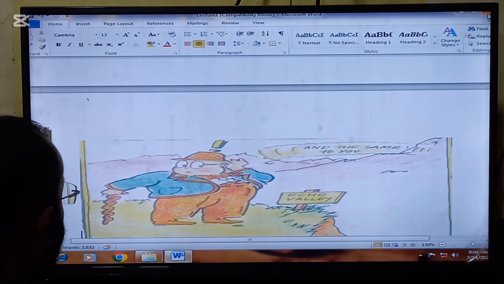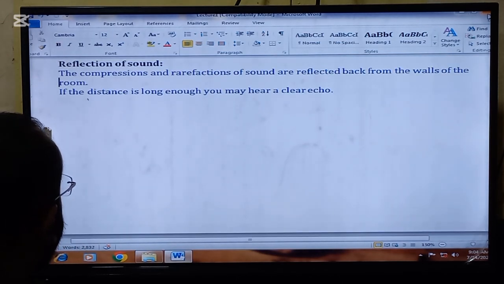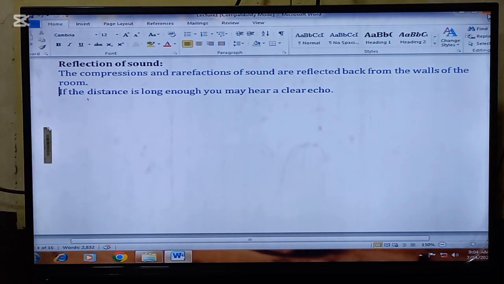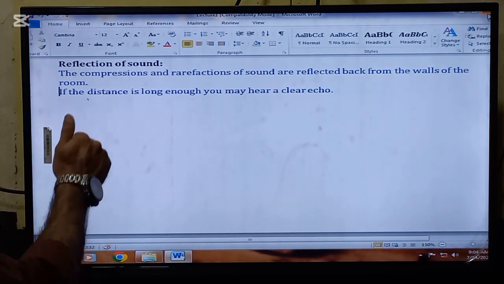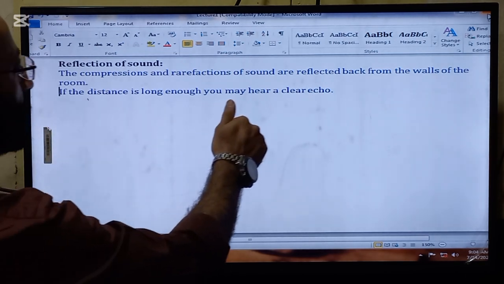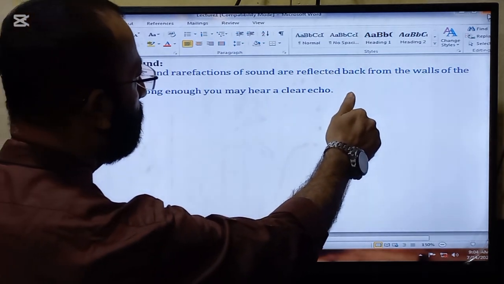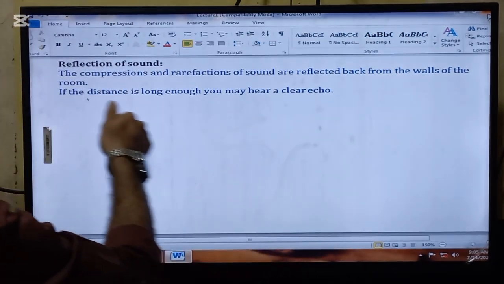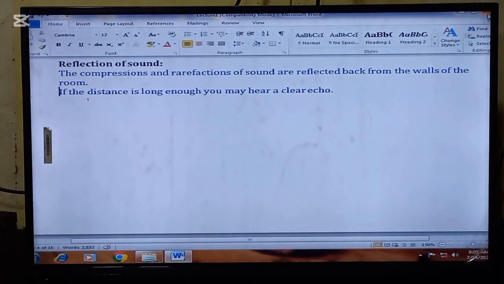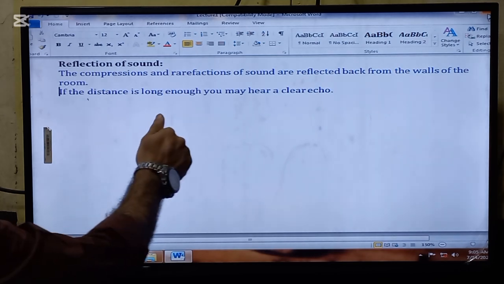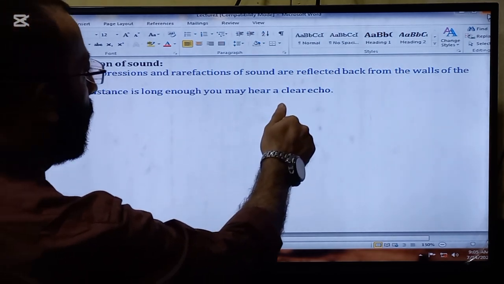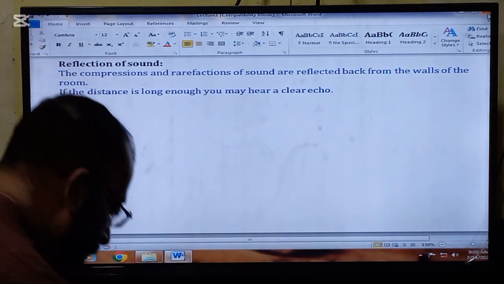The next thing that we are going to read is the reflection of the sound. The compressions and the rarefactions of the sound are reflected back from the walls of the room. If the distance is long enough, you may hear a clear echo.